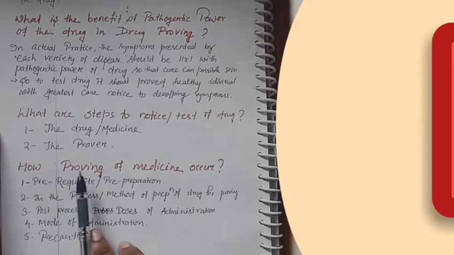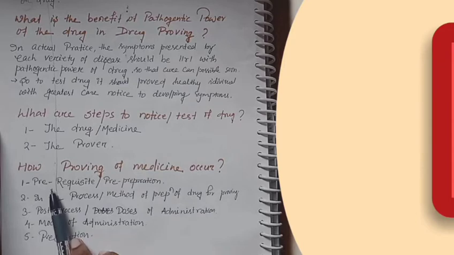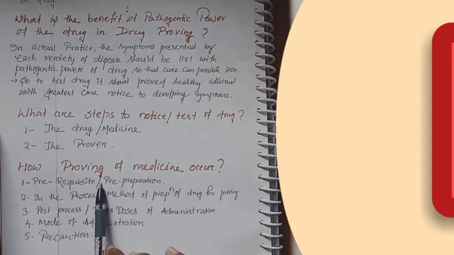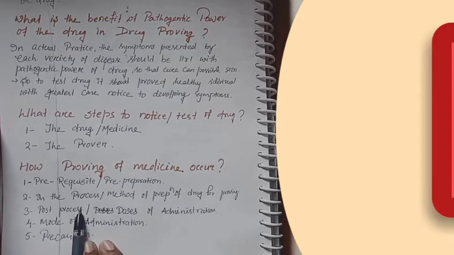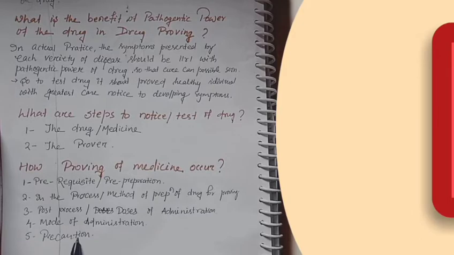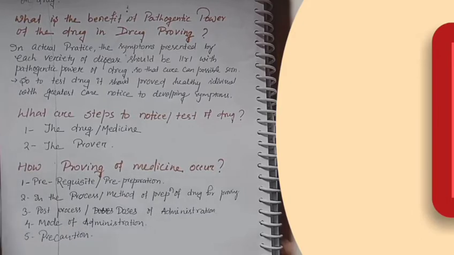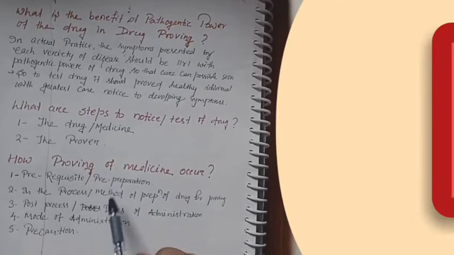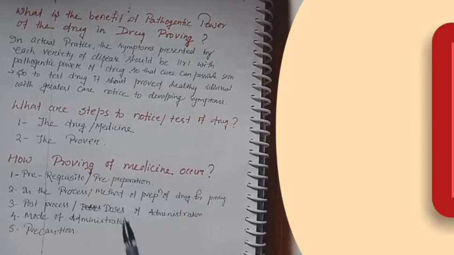Now how does the proving occur? There is the main process, before it the pre-preparation, after it the post-preparation, the mode of administration, and the last one is precaution. Now we discuss all of these: pre-preparation, post-preparation, doses of administration and method of preparation. All are discussed in detail, question-wise.